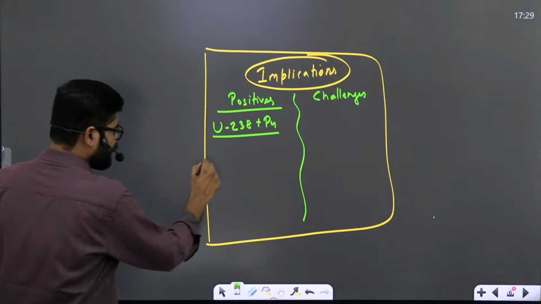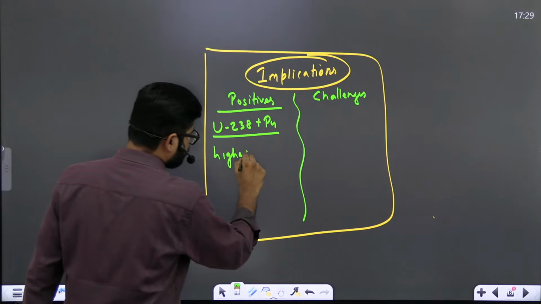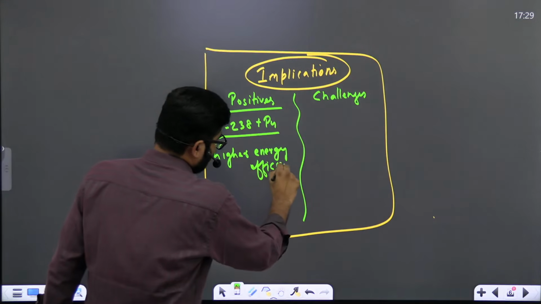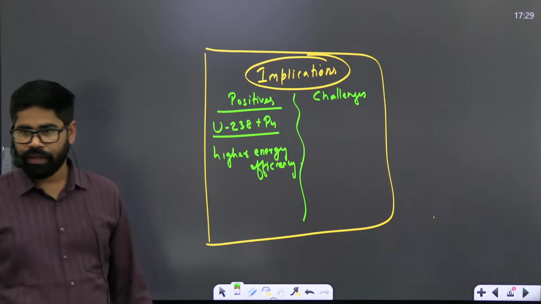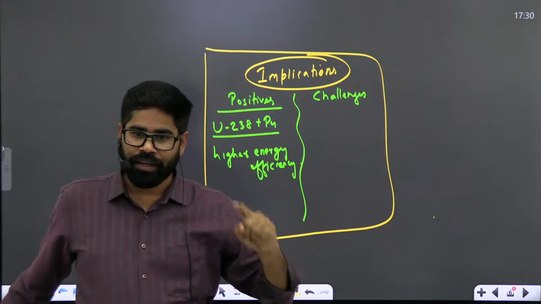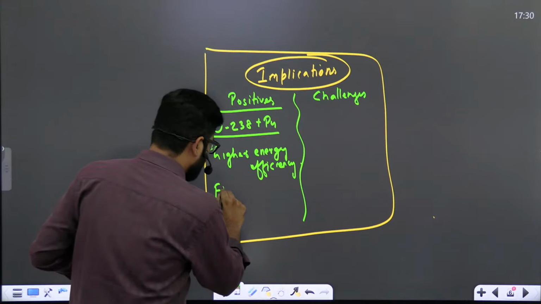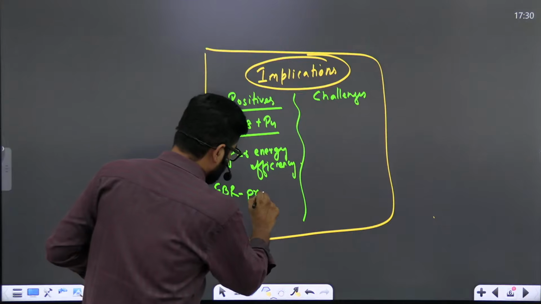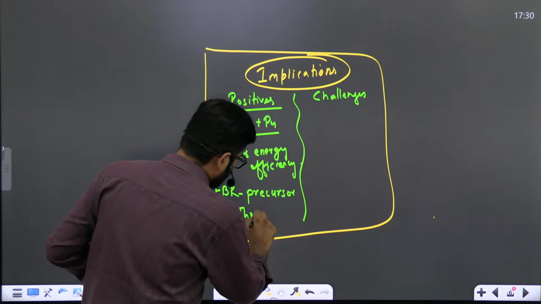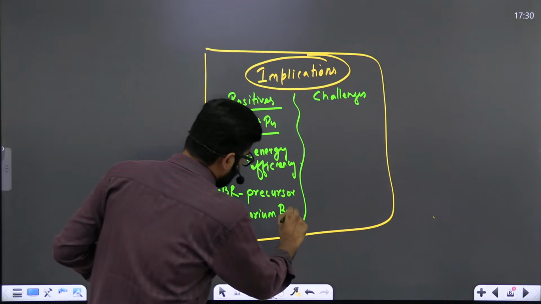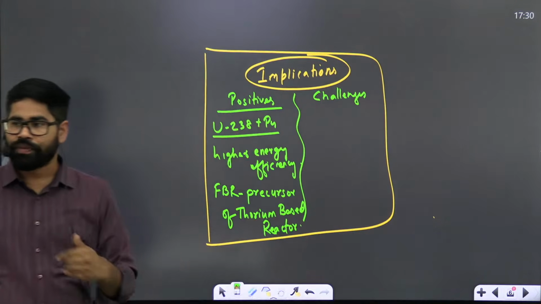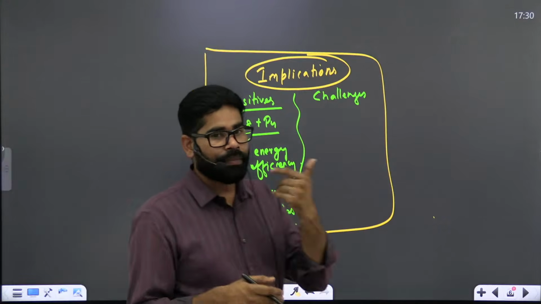Okay. Then we see that higher energy efficiency, plus at the same time we also see that why it is talking about future. The FBR is the precursor. It is the precursor to thorium based reactor. Once we have developed this fast breeder reactor, we can also move on towards thorium based reactor.